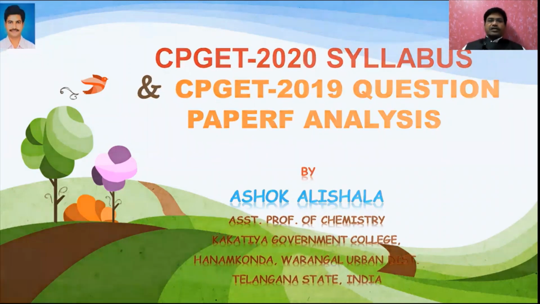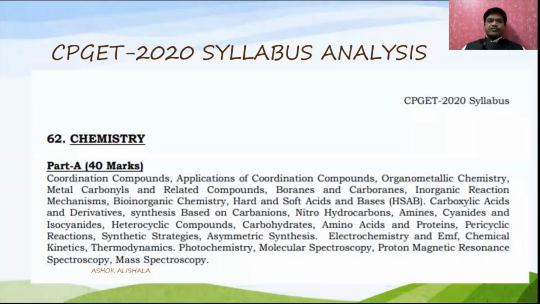Let us see what the question paper analysis is. The syllabus contains two parts. Part A is 40 marks, and the syllabus in this part includes all branches like inorganic, organic, physical, and also general chemistry. In some cases like CSIR, if you qualify in part A, only then is your paper valued for the second part. But in this CPZ, that's no problem.